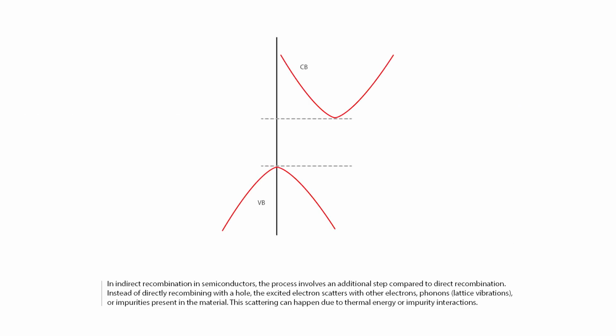In indirect recombination in semiconductors, the process involves an additional step compared to direct recombination. Instead of directly recombining with the hole, the excited electron scatters with other electrons, phonons, lattice vibrations, or impurities present in the material. This scattering can happen due to thermal energy or impurity interactions.